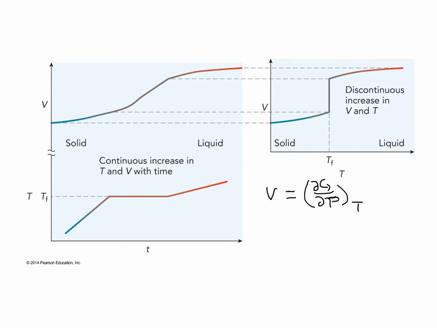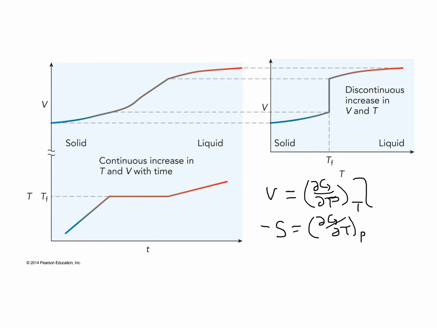The solid has low entropy. As we increase the amplitude of phonon vibrations, the entropy of the solid will increase slightly with temperature. And then as the solid becomes liquid, the entropy begins to increase at a higher rate because the liquid has more entropy than the solid does. And thus, if we look at the entropy as a function of temperature, we see a similar discontinuity. Notice that the entropy, the opposite of the entropy, is the first derivative of the Gibbs free energy with temperature at constant pressure.